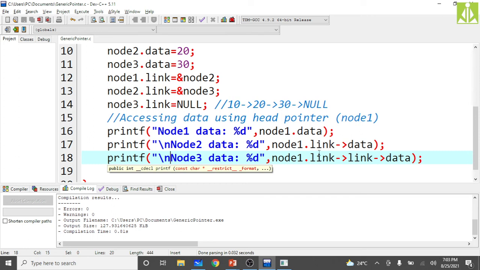We are not dependent on node 2, node 3. You need to remember this one. This is very important, and node 1 is the head node as we are treating it here. I have created only 3 nodes, but you can create as many nodes as you want, and using only one reference we are accessing all those nodes. Remember this. This sort of idea is the foundation of the data structures that we are going to discuss in our upcoming semesters.